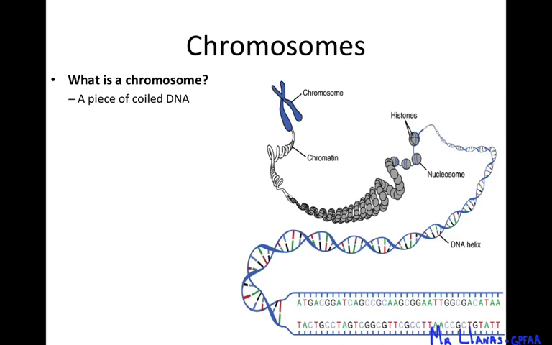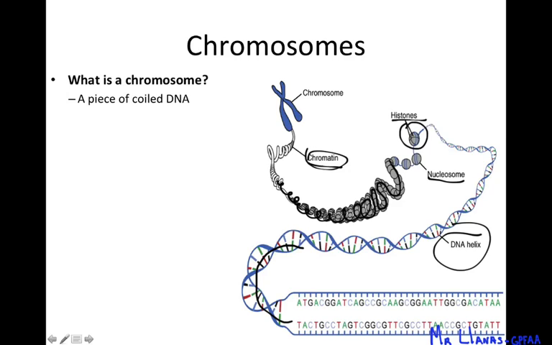And we talked about the levels of organization. You can see how here the DNA starts to coil up, right? And we end up with a double helix. Once that double helix starts wrapping around these structures called histones, then that's called a nucleosome, okay? So it wraps around those proteins, and then those proteins start wrapping around themselves, okay? And when that happens, once they get really tight, they're called chromatin.